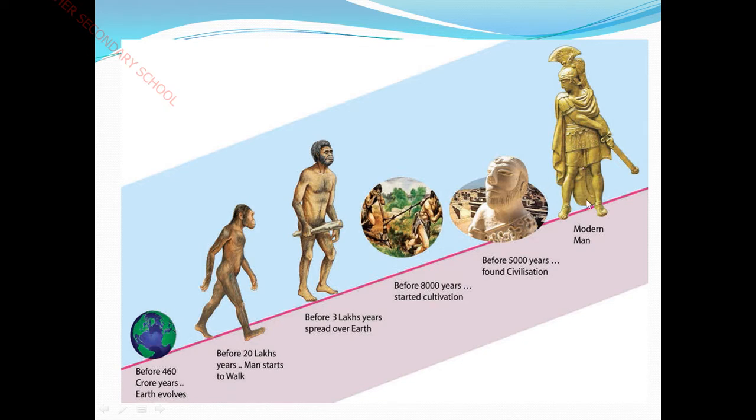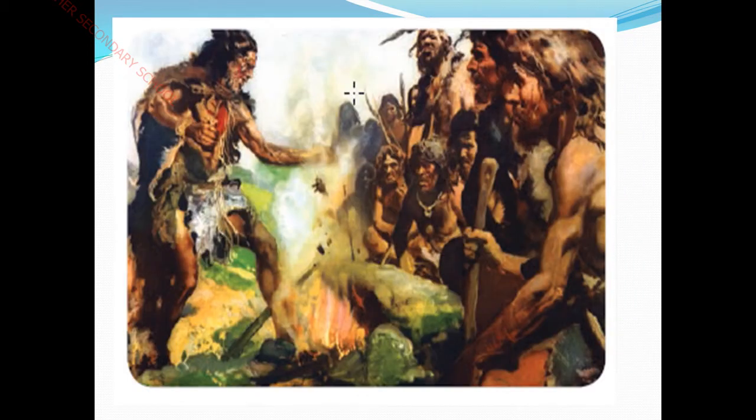And this is the stage of present modern man who is living a life. Okay children, regarding this we are going to see very elaborately in this lesson. See children, here is a picture which depicts the past life of our ancestors who lived in an olden age.